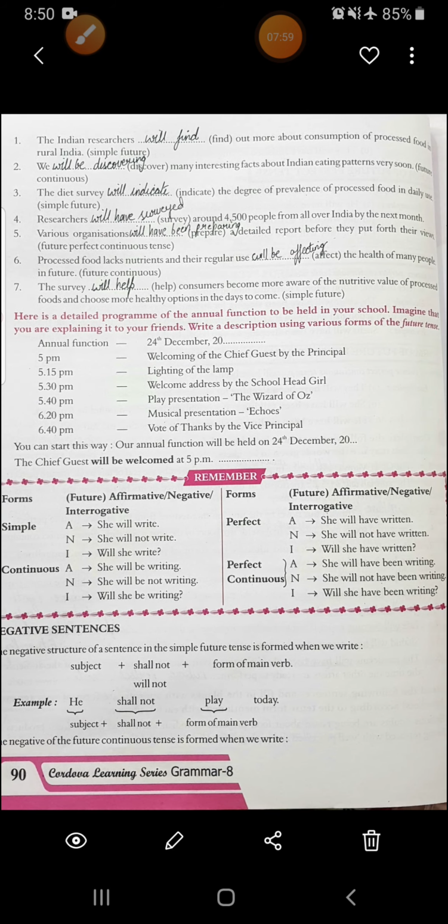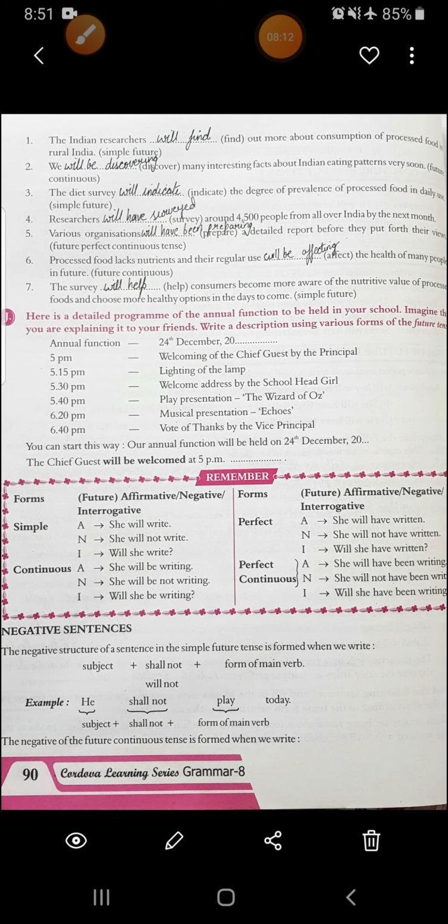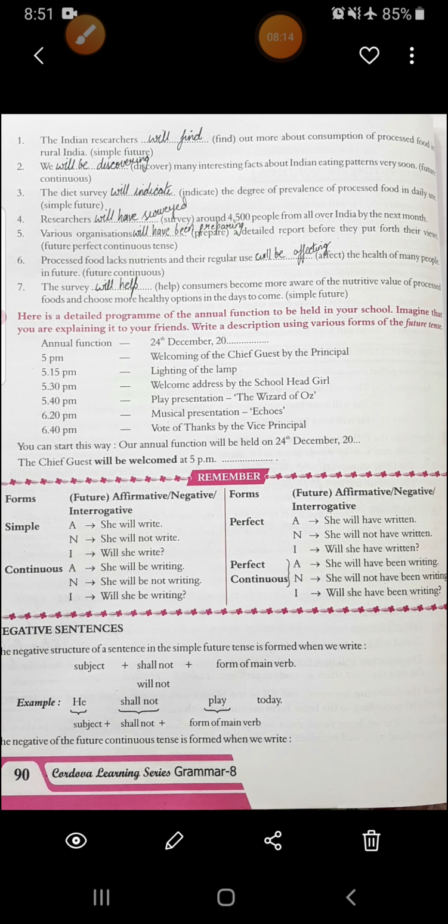Okay, then exercise J, this is what you are supposed to do on your own. You have to write a descriptive paragraph using these details in future tense. Alright, so do it on your own. Next is